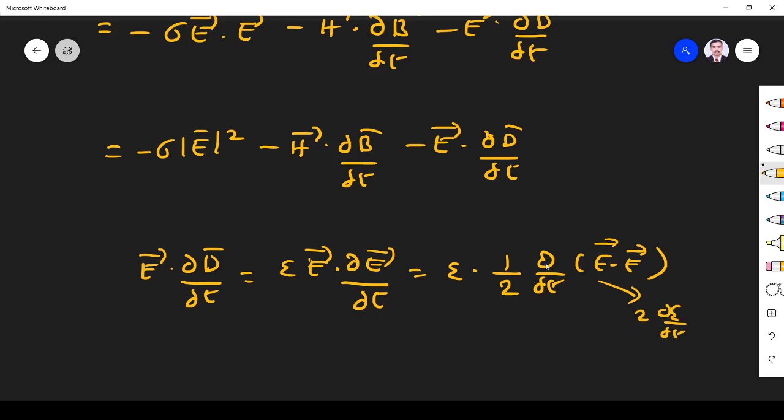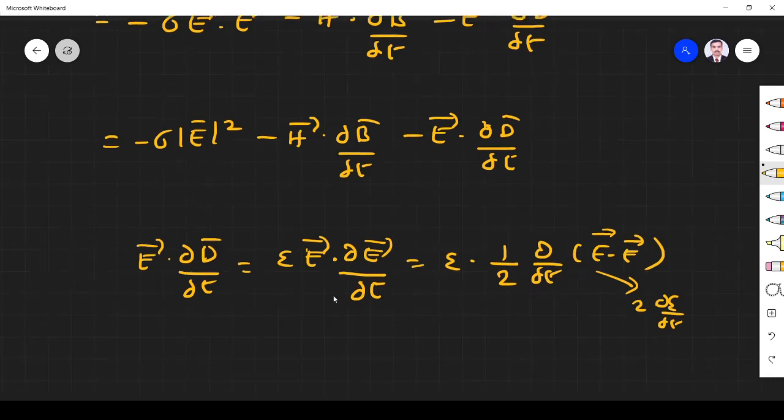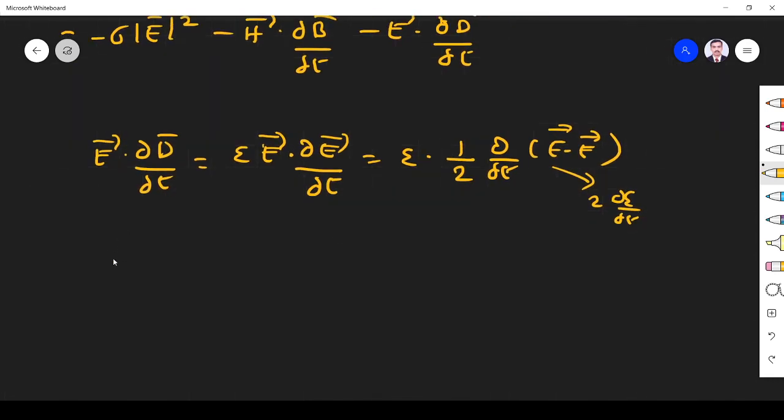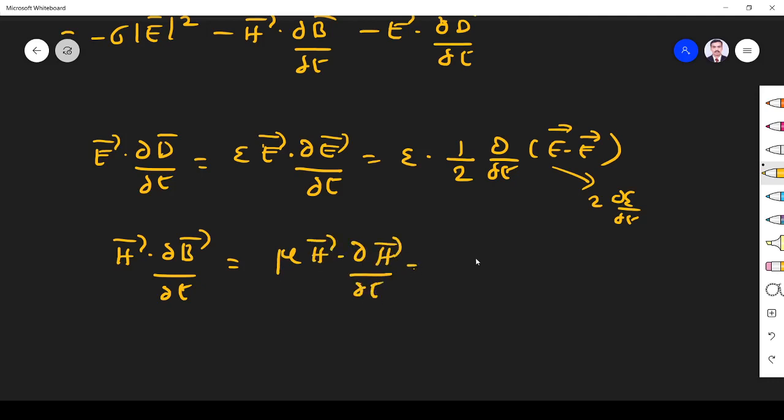So instead of this one, I am writing like this, right? Similarly, I can write H dot ∂B/∂t, with B equal to μH, as μH dot ∂H/∂t. In the same way, I can write it as μ into ∂/∂t of 1/2 H vector dot H vector. Fine. So let us assume this is equation number 7.